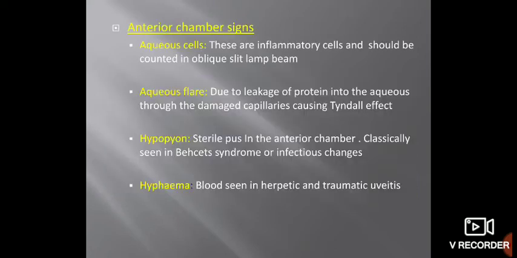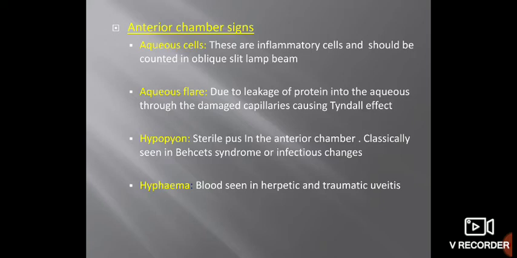Okay, so anterior chamber signs: aqueous cells, aqueous flare, hypopyon. All these conditions may be seen. Aqueous cells are inflammatory cells and should be counted with an oblique slit lamp beam. Aqueous flare is due to leakage of protein into the aqueous through damaged capillaries, causing the Tyndall effect. Hypopyon is pus in the anterior chamber.